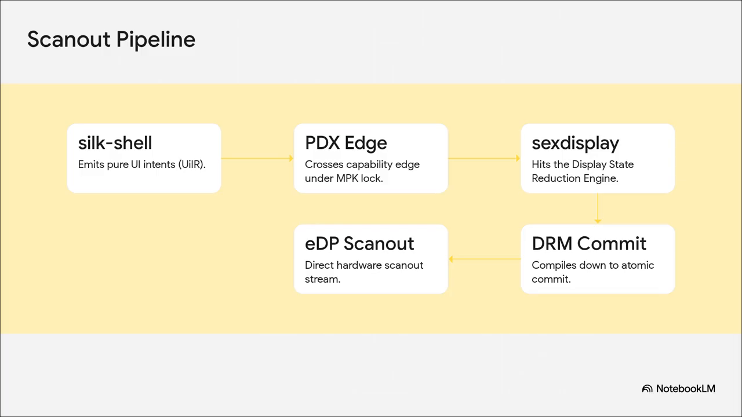It starts with Silk Shell. But here's the kicker. Silk Shell doesn't render pixels at all. It simply emits pure UI intents, what we call our UIR. Those intents fire across the PDX capability edge, specifically routing through slot_display, which is locked down tight under MPK hardware constraints. From there, it hits SexDisplay, gets mathematically compiled into a DRM atomic commit, and is shoved directly to the eDP hardware scanout. It's a continuous, totally deterministic stream from intent to photons.